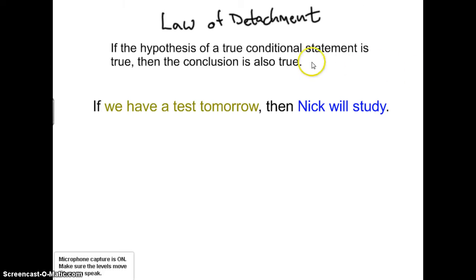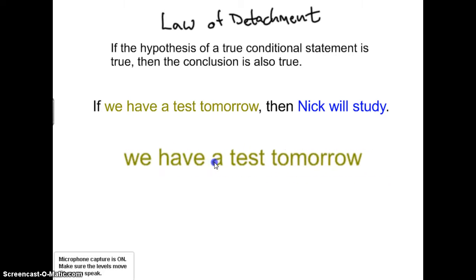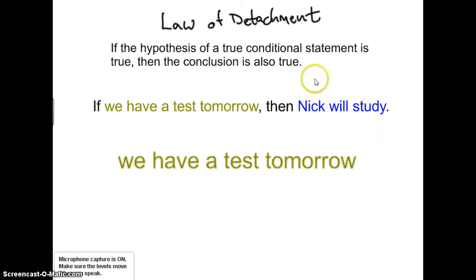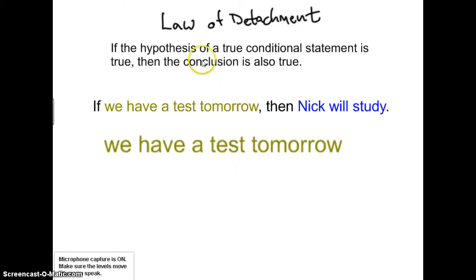Now, what it says is if the hypothesis of a true conditional statement is true, then the conclusion is also true. So let's say the hypothesis is true. Whoops, that's not the hypothesis. The hypothesis is true. We have a test tomorrow. We can conclude because we have a test tomorrow, Nick will study. Notice the hypothesis is true. That means the conclusion is also true.